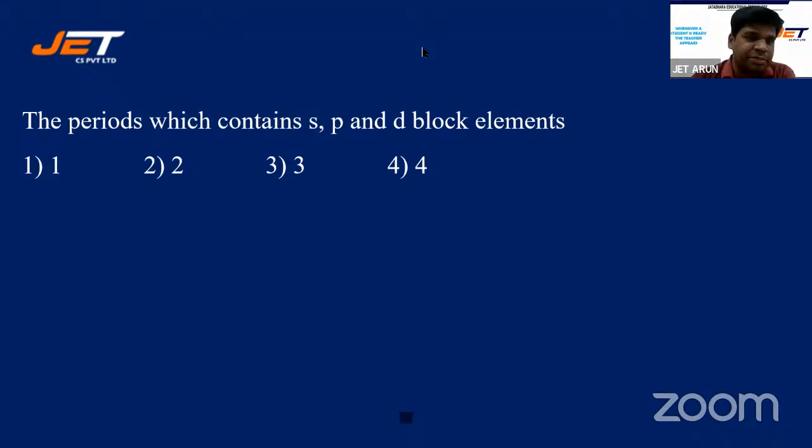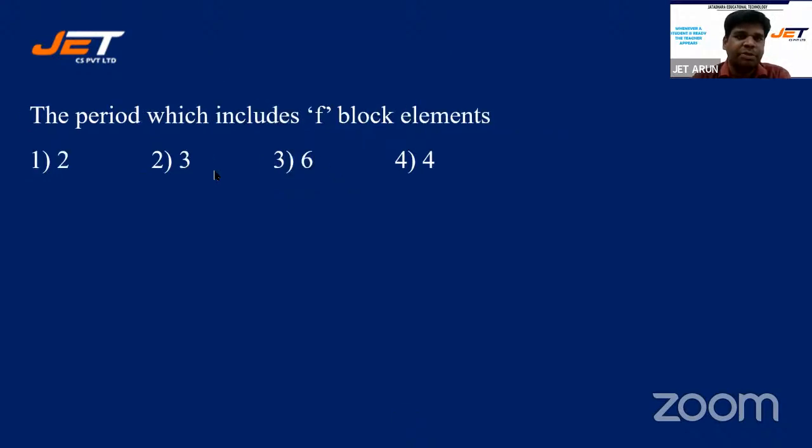All right. Yes, that's right. 3 is right. Shivcharan, Santosh. 3 is absolutely right, students. No doubt about it. All right. The period which includes F block elements is 2, 3, 6, or 4.